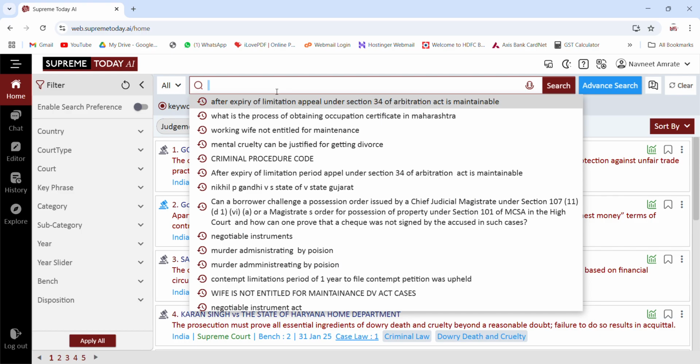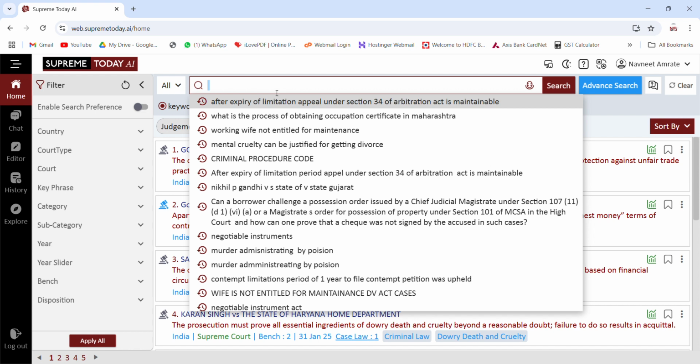Now here we can search anything and we will be getting results accordingly. There is no limitation on what kind of search you want to put in, or how you want to put it in. You simply put your searches here and you will be getting the results.